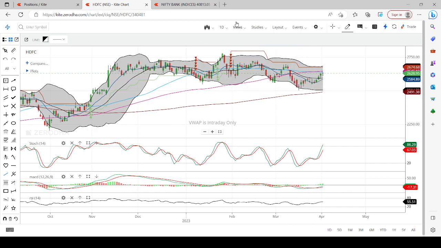If my guess is correct, if Bank Nifty is supposed to move on the higher side, definitely it will be with the help of HDFC and HDFC Bank. In such case, this fellow will cross this super trend line, which is 2674, very soon. Any close above 2674 will take it to new highs. New highs in the sense, I am speaking about crossing 2750 and moving beyond that. Right?